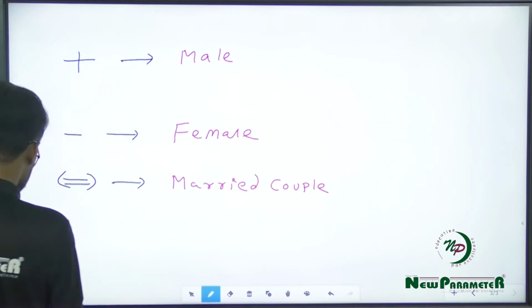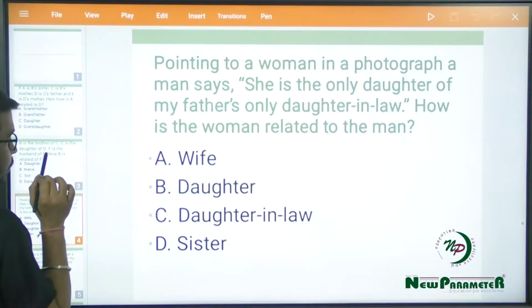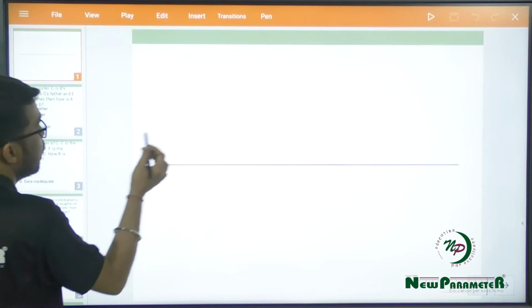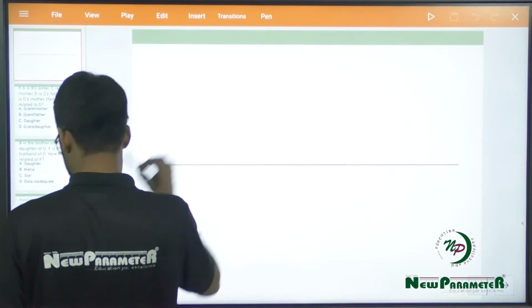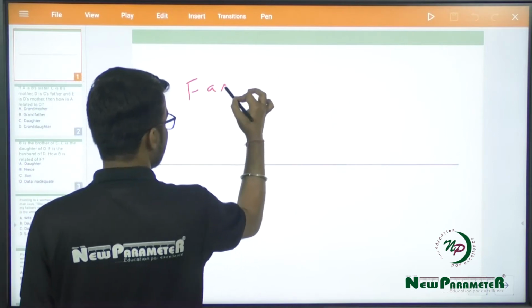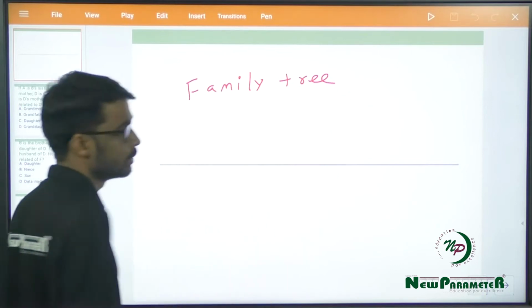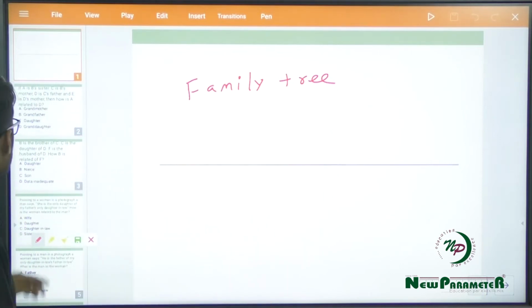Now let's start practice of some questions. Now here we will be using a family tree concept. We will be using a family tree concept to solve every question, right, as followed over here. Now let's take down the first question.